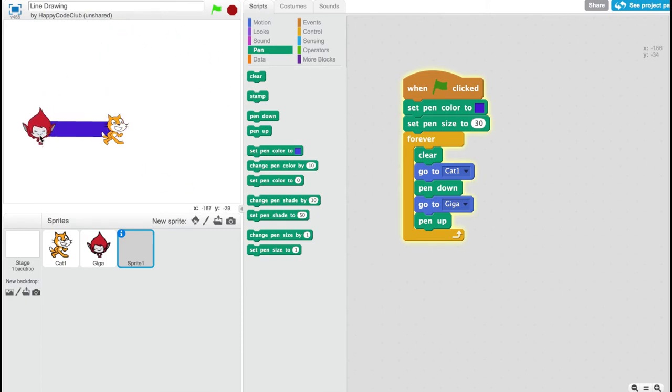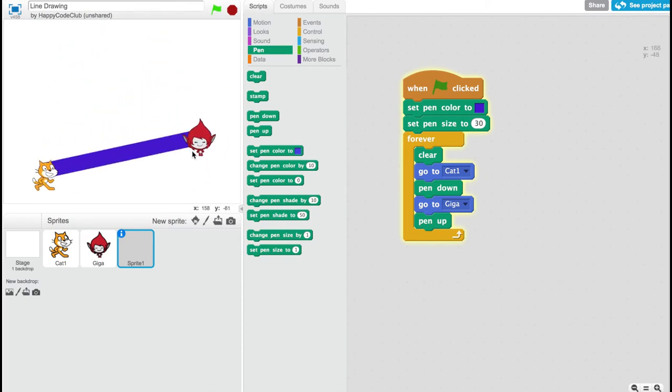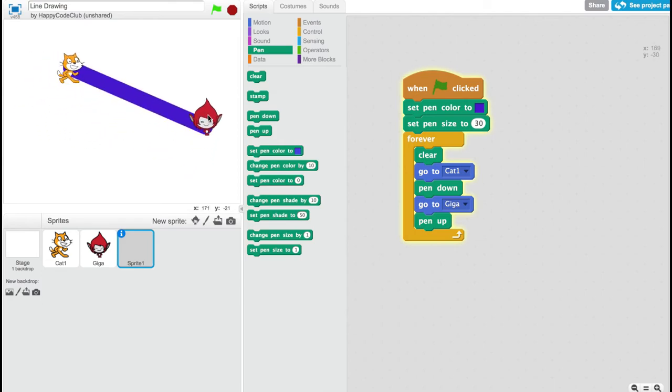Hopefully this will give you some idea on how the pen blocks are used in other projects, and maybe give you some ideas of your own.